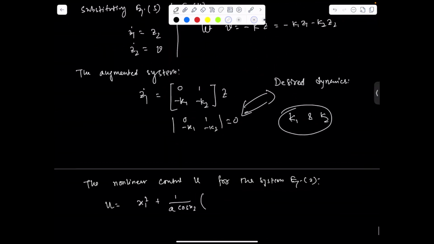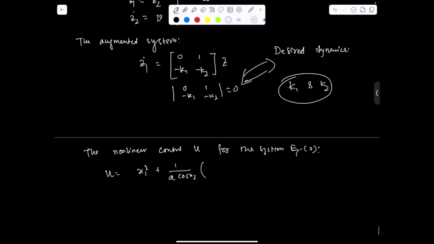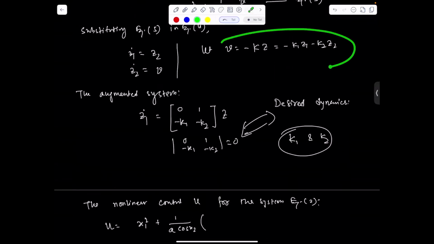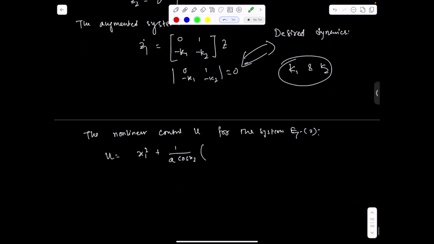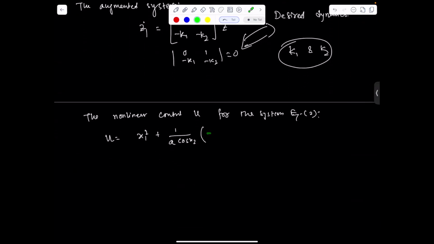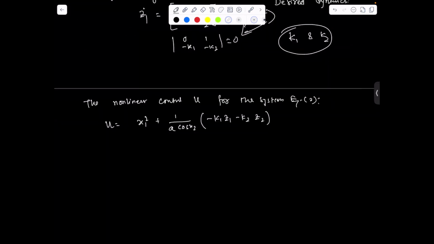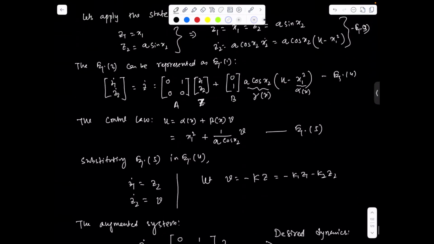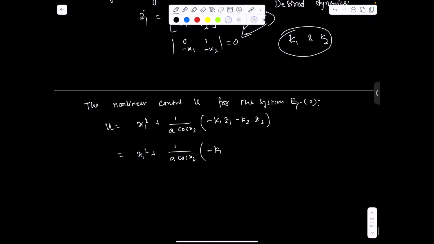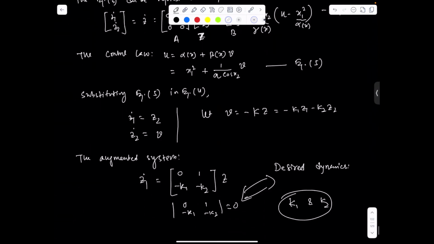Here v is the control for the z dynamics, so we can write minus K1 z1 minus K2 z2. So we get x1 squared plus 1 upon a cos x2 into minus K1 times x1, since z1 is x1, minus K2 times a sine x2, since z2 is a sine x2.